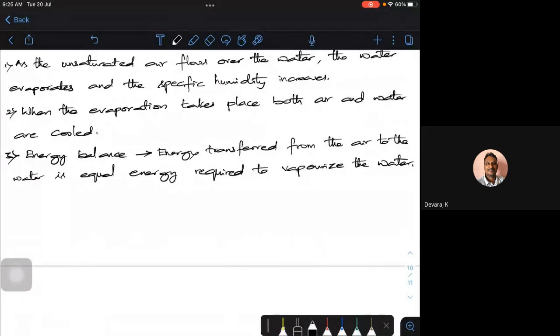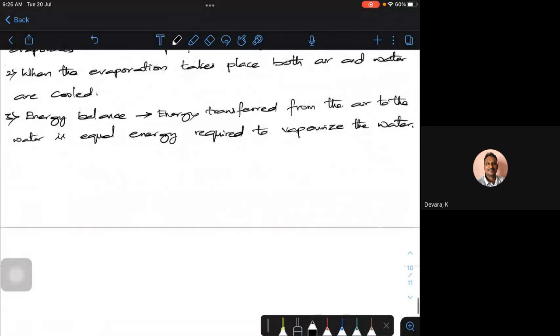Okay. So the fourth point is the equilibrium temperature.